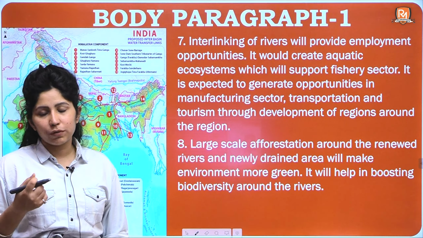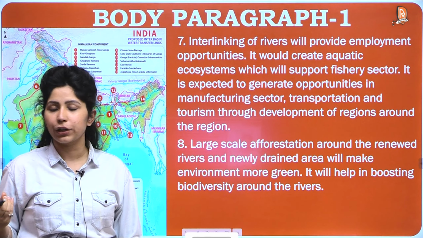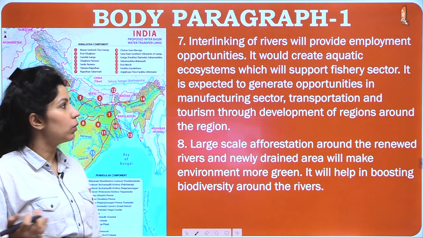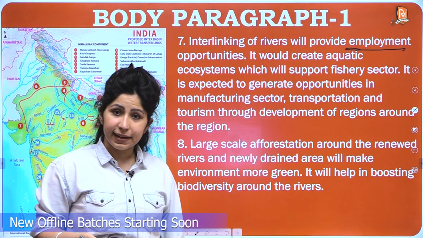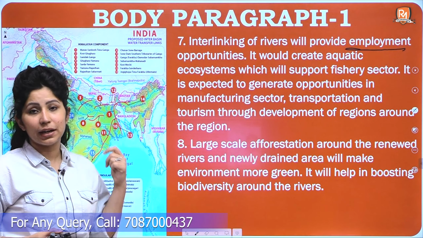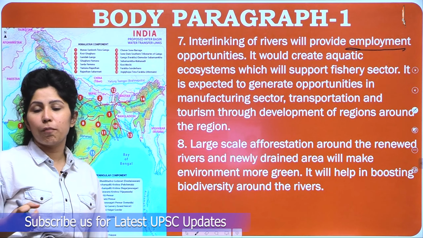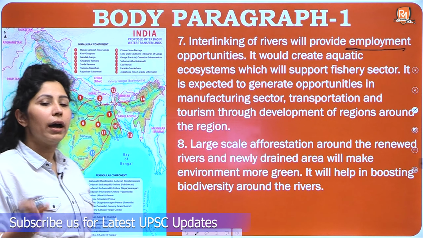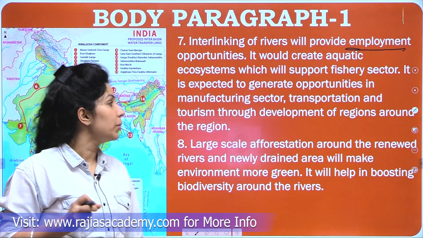Seventh one, it would provide employment opportunities. When you have a natural resource so important as water available, when you have easier transportation facilities, then obviously the socio-economic benefits would be high, and new employment opportunities will be created, especially in the fisheries sector. This was seen in the interlinking rivers project that we are talking about. So fisheries will also improve because water will always be available. Out of fisheries, a lot of revenue can be generated, and a lot of people can find employment opportunities.